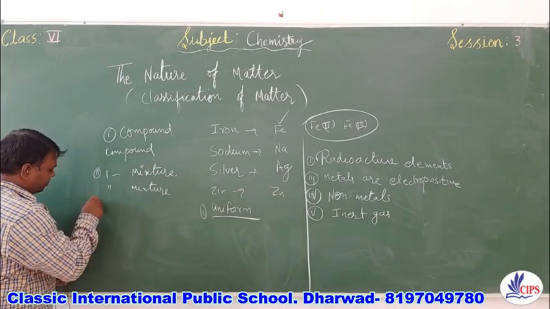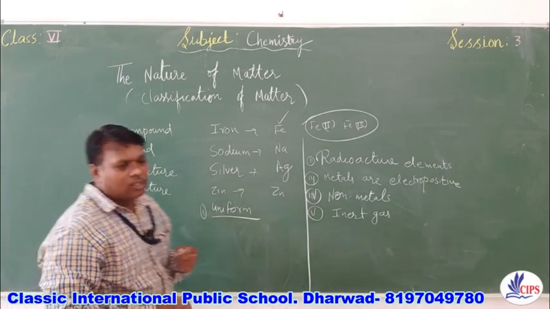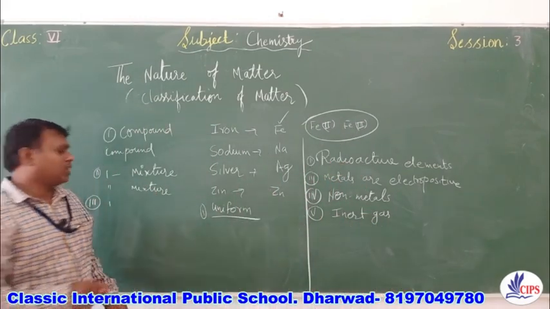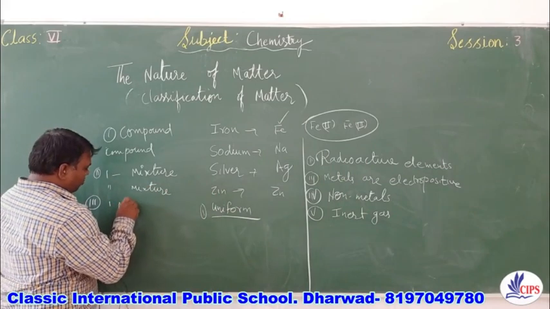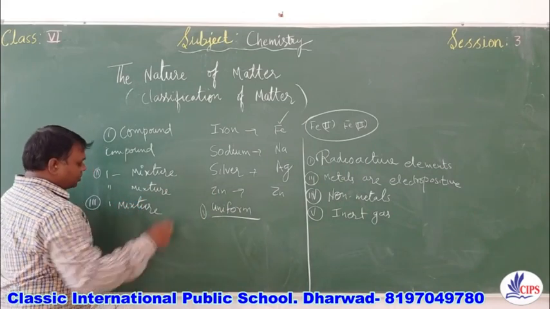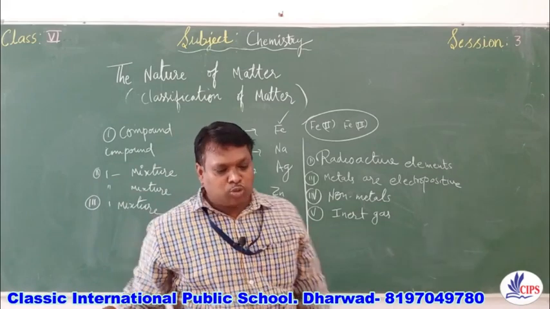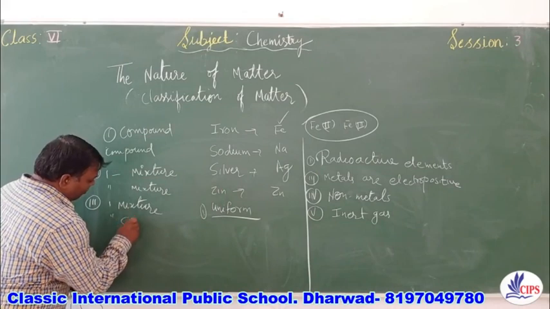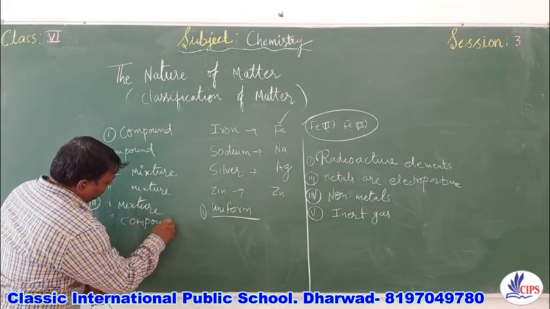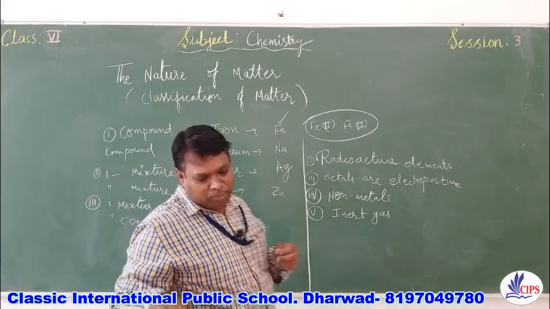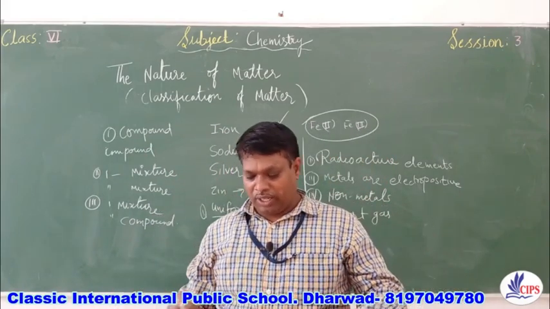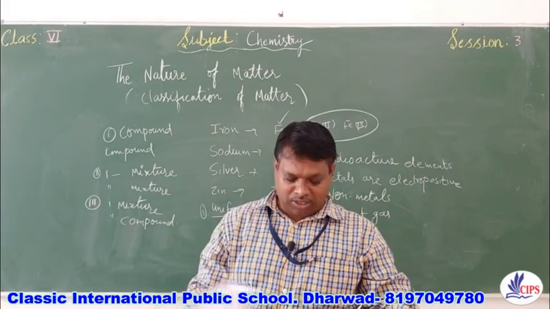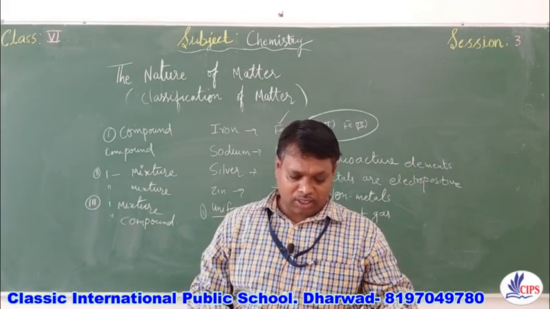Now the third row, first one, cannot be represented by formula. So what is the answer? Mixture cannot be represented by formula, whereas compounds can be represented. Contains one substance only, so you can say that it is compound. Second one, compound contains only one substance, because in compounds they will lose their property, so they will form only one type of substance, right? So this completes your page number 46 exercise.